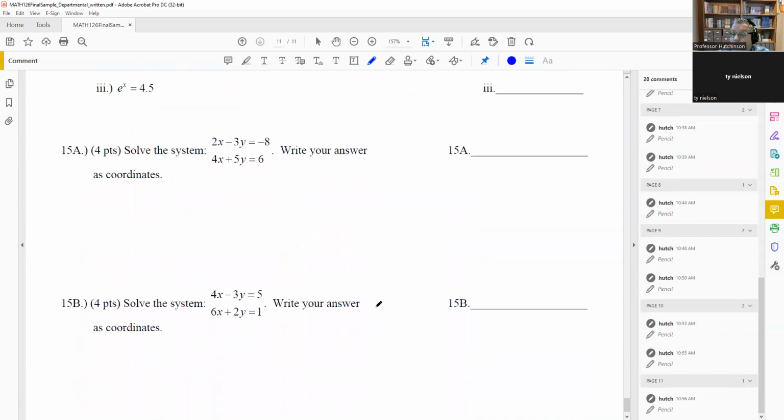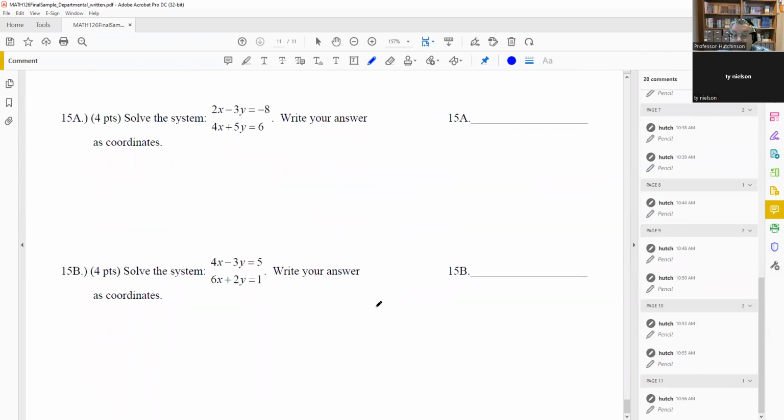Okay, so now we've got one more problem that we're going to do. The last problem in the test is actually going to be linear equations, not nonlinear. On the last test, test 3, we did nonlinear, so that's why we're going to do linear here for the final exam. This is going to involve either the substitution or elimination technique. You can use either one on something like this.